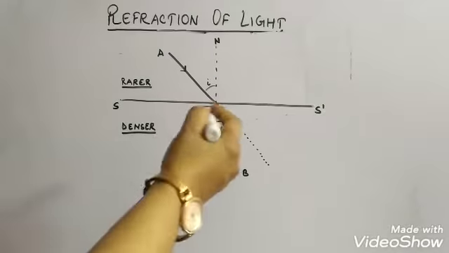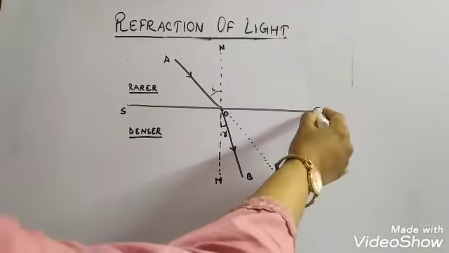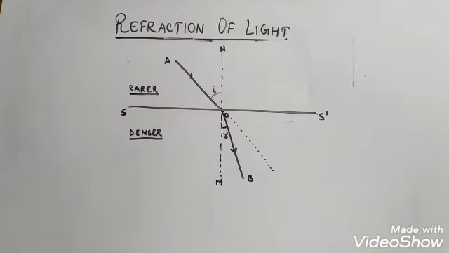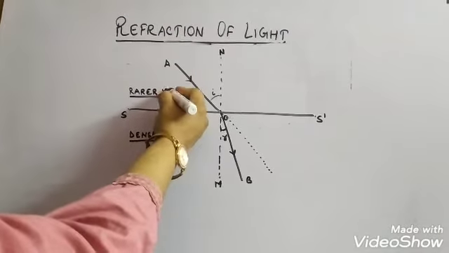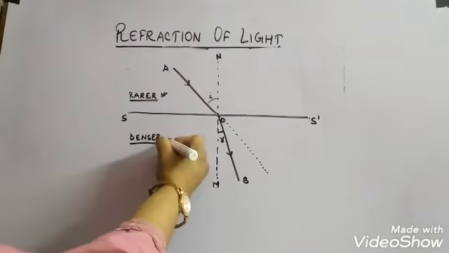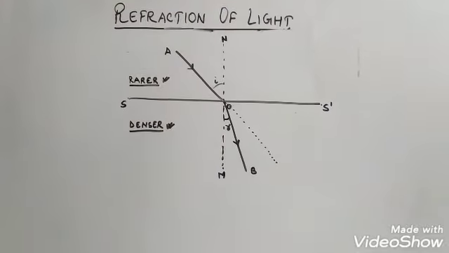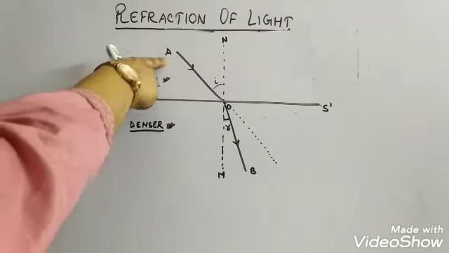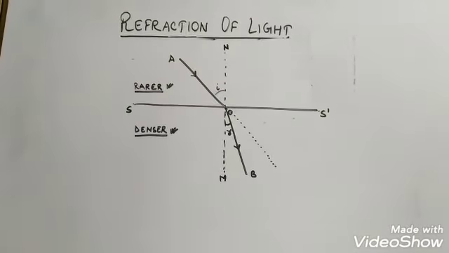Now let us suppose this is a surface separating two media. This is the rarer medium and this one is the denser medium, and light is traveling from this rarer medium to the denser medium.